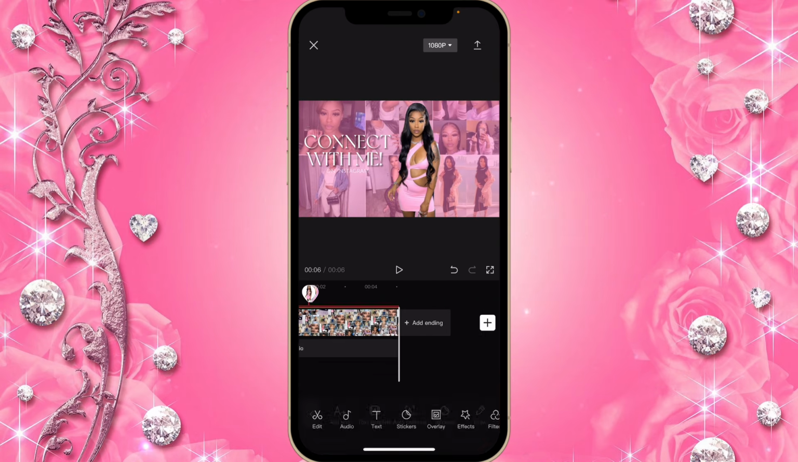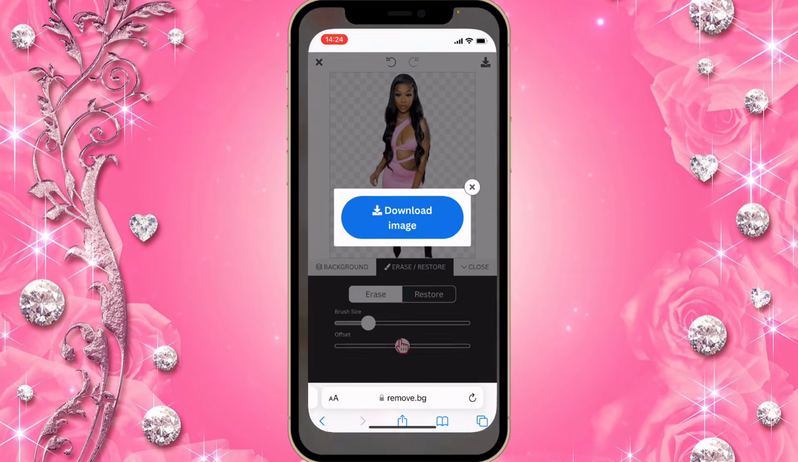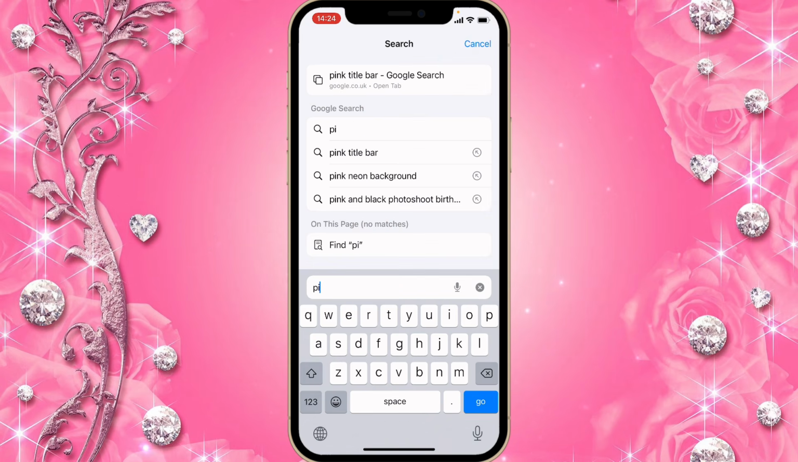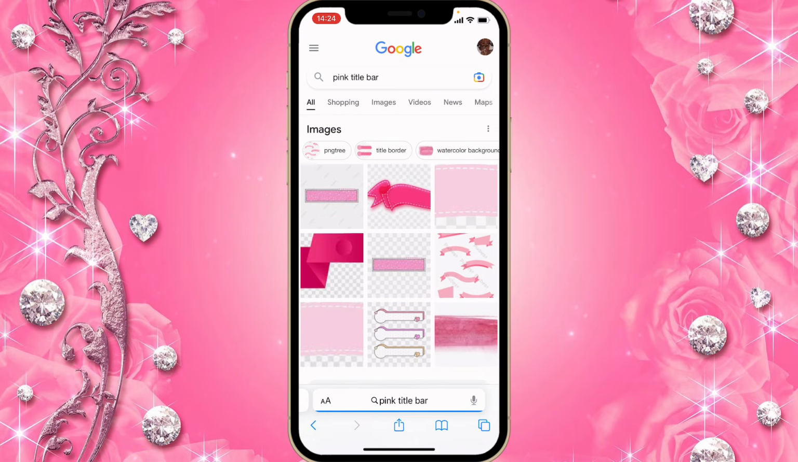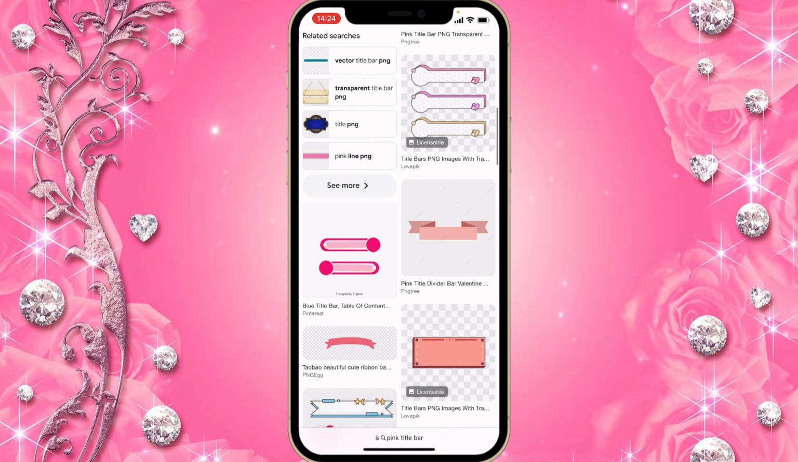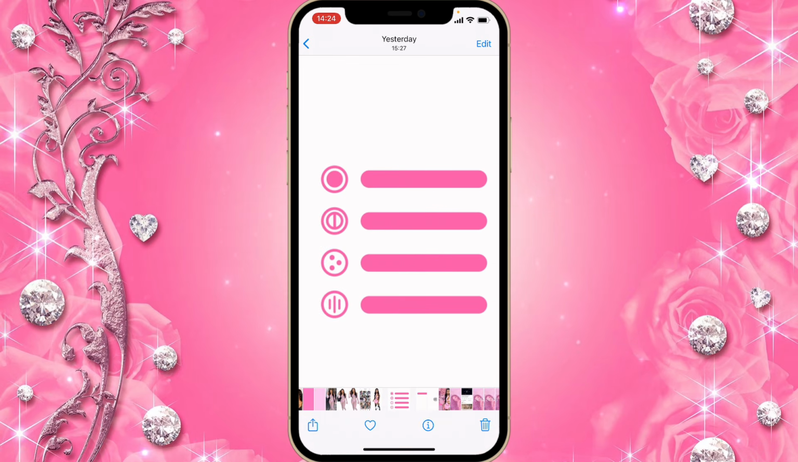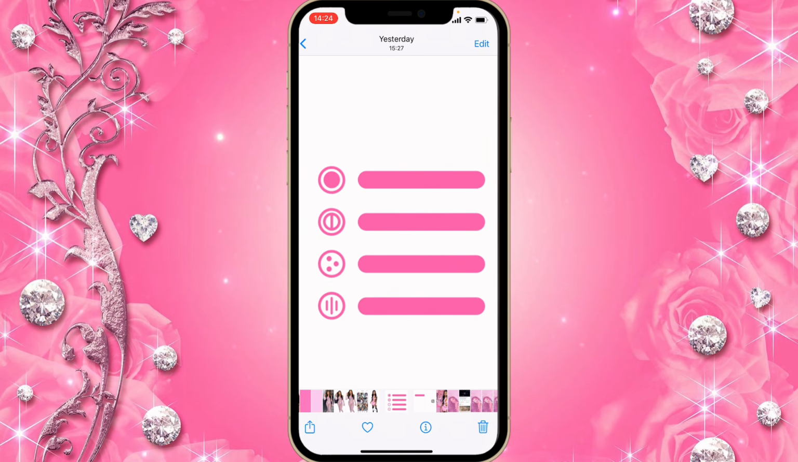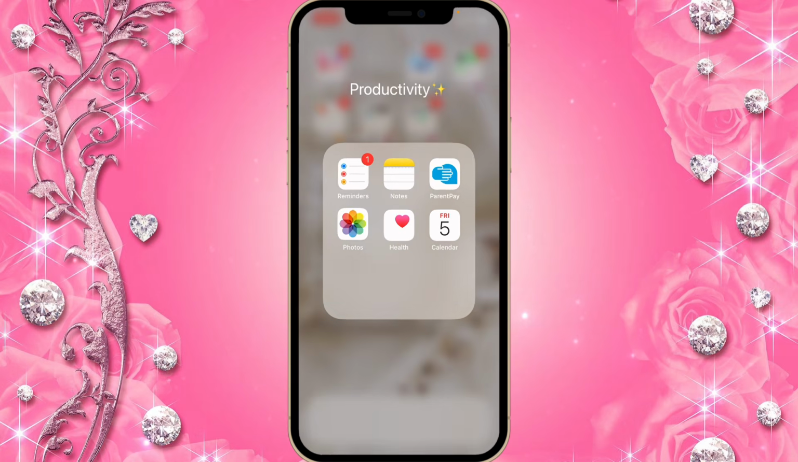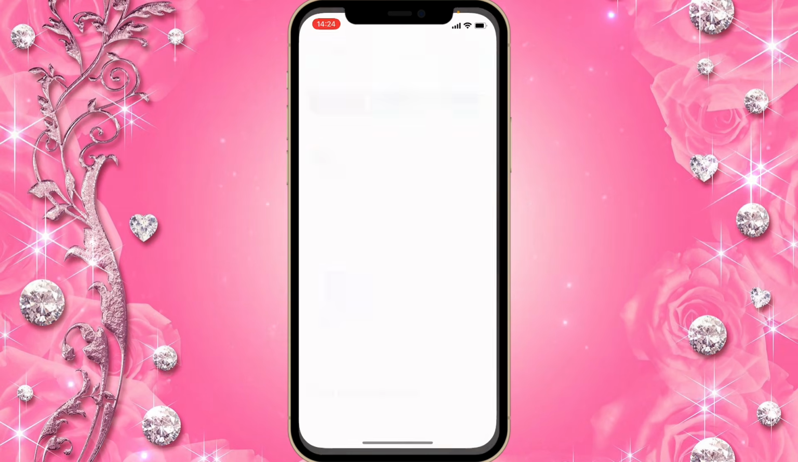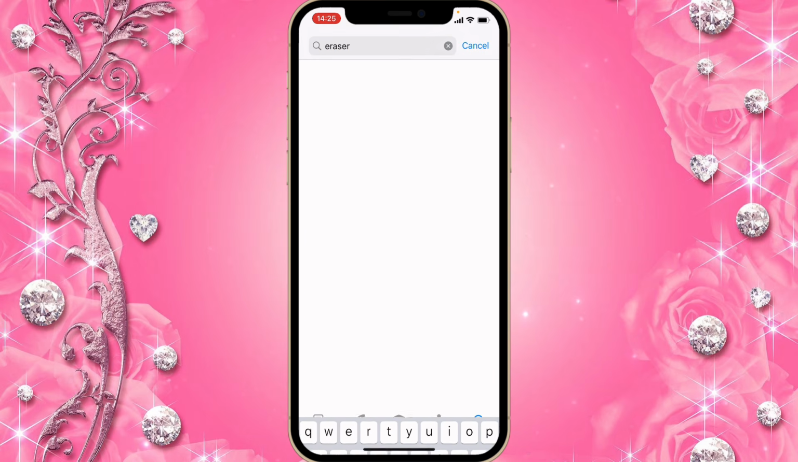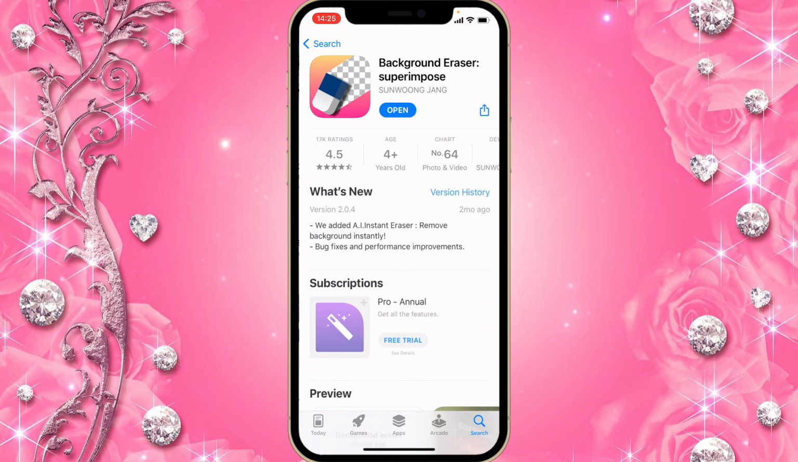Great. Now I'm gonna go to Safari, and you're gonna type in pink or whatever color you like, title bar. And you should choose the one you like. The one I chose was this one. I will leave the link down in my description box in case you want to use it. So once you finish choosing the title bar you would like to use, you're gonna go to your app store, and you're gonna type in eraser, and you're gonna download it.